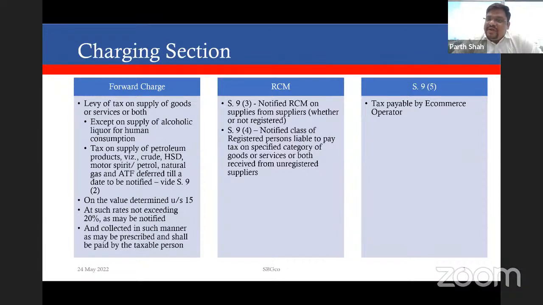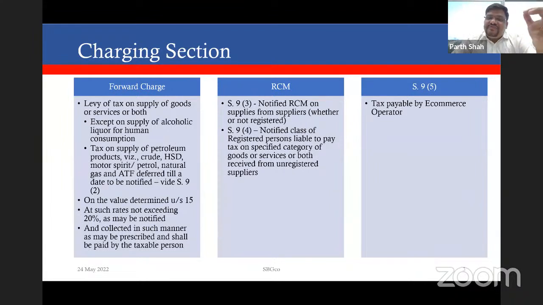Like rent-a-cab, or import of services, or GTA service, security services and so on. Whenever we receive these services, we have to pay tax under the reverse charge mechanism, irrespective of whether the supplier is registered or not.